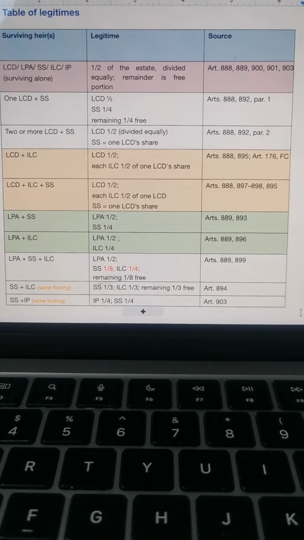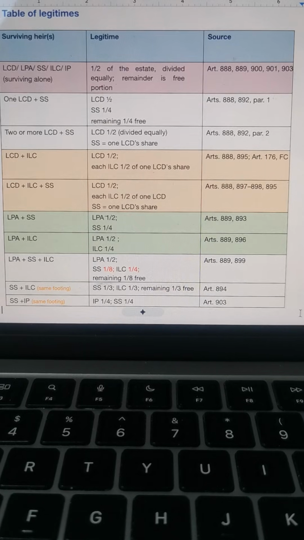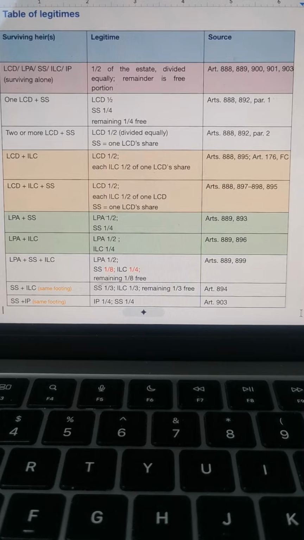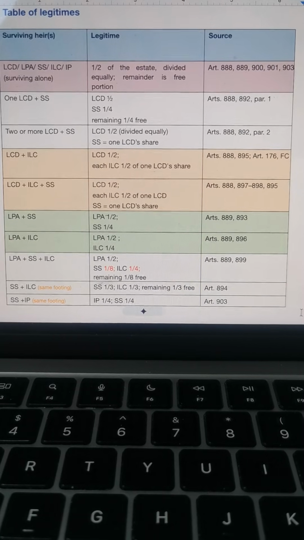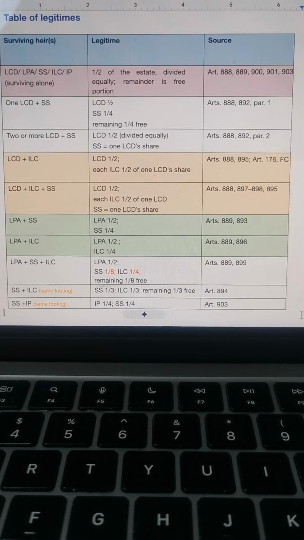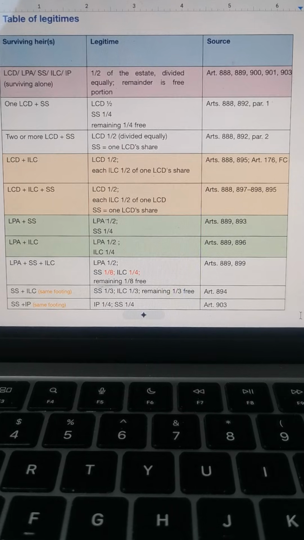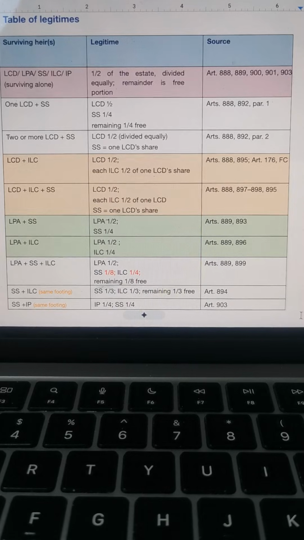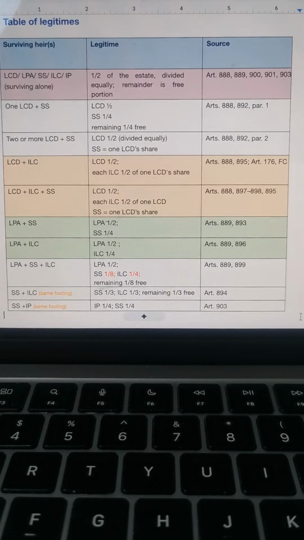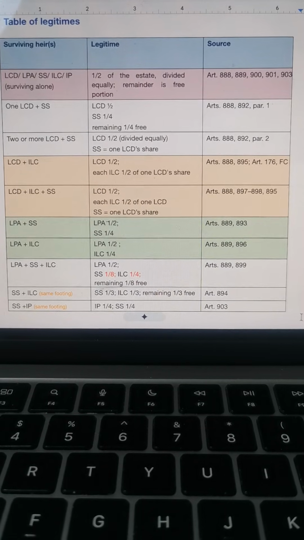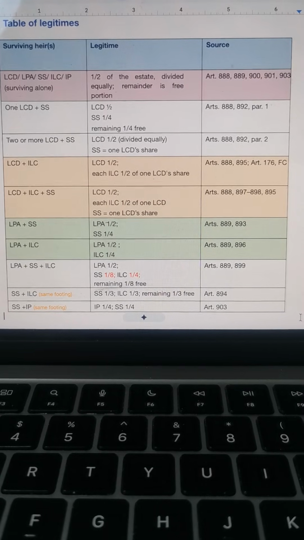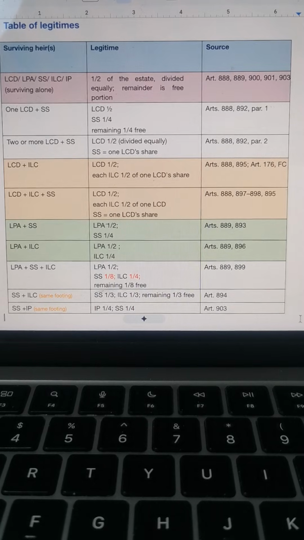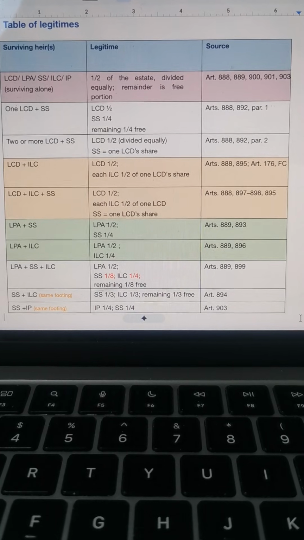What if they all survive together? LPA, SS, ILC. The share of LPA cannot be touched, still 1/2, because in default of legitimate children, LPA survives, so 1/2. Now, the concept is that blood is thicker than water, even if illegitimate, so the surviving spouse gets lesser. So, only 1/8 for the surviving spouse and 1/4 for the illegitimate children.